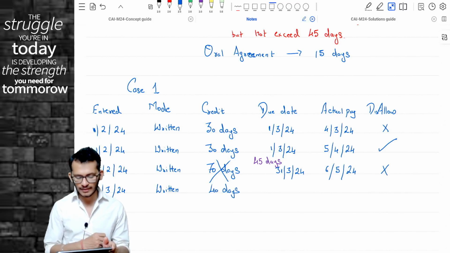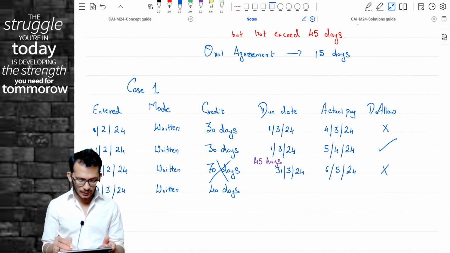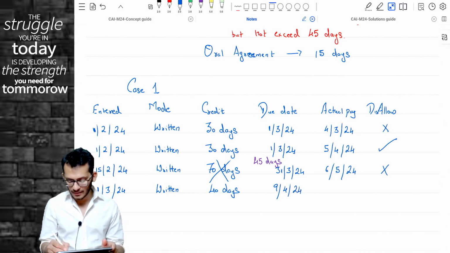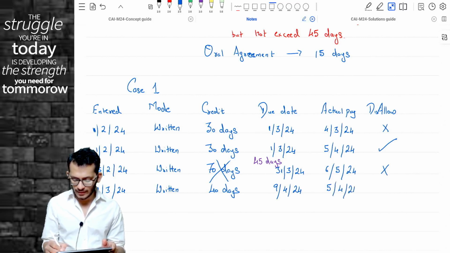The credit you have agreed is 40 days. Now, what is the due date then? The due date will become 31 plus 9, assuming 9th April. Assuming 9th April, if you have made the payment on 5th April.